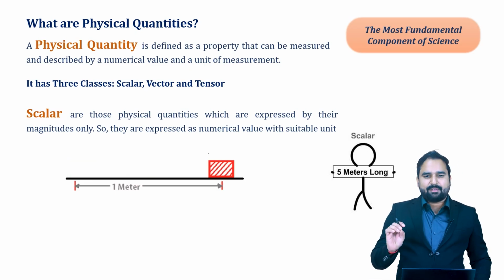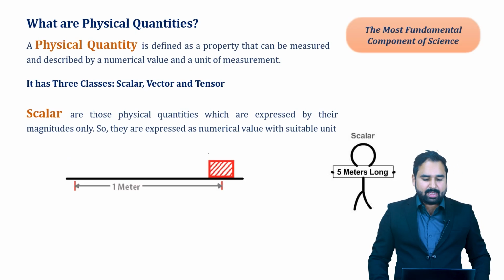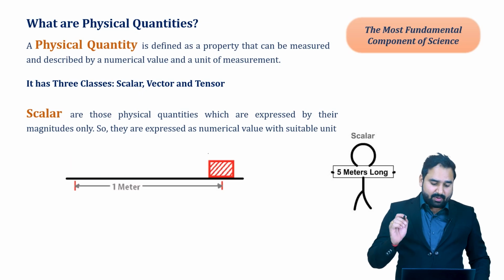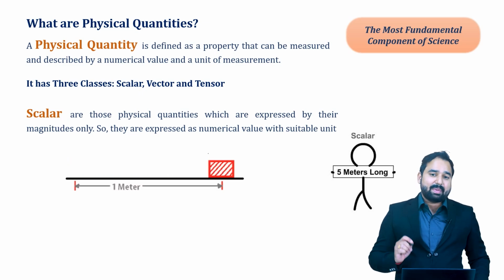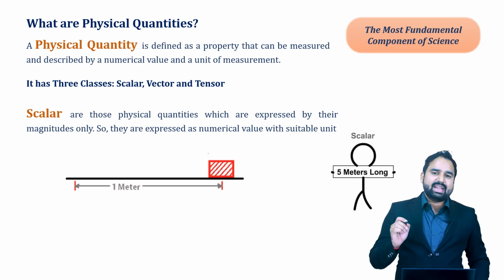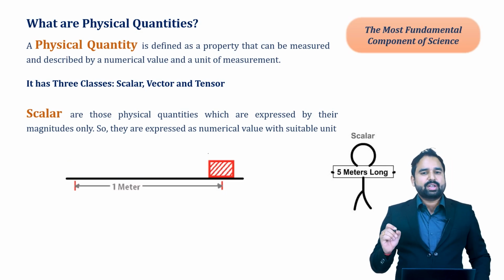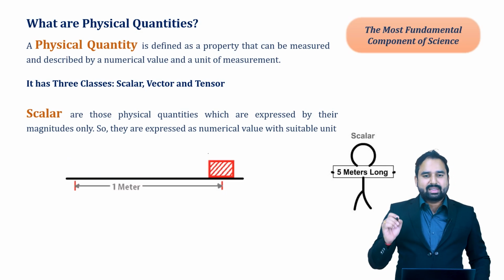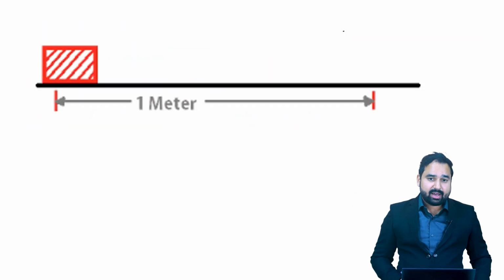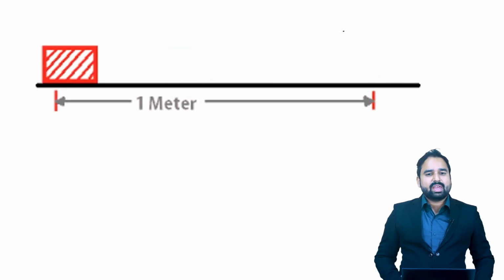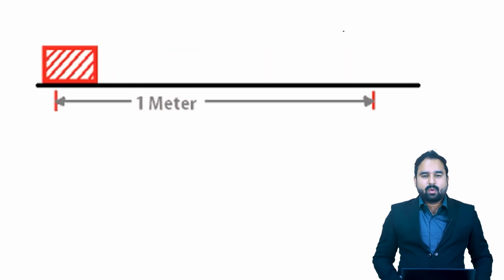The basic definition of scalar quantity is that those quantities which are expressed by their magnitudes only are known as scalar quantities. So we need a numerical value and a unit to justify its value. That is what we name as scalar quantity. As you can see here in the diagram, we have a box which is moving up to a distance of 1 meter. Here 1 is the magnitude, meter is the unit.